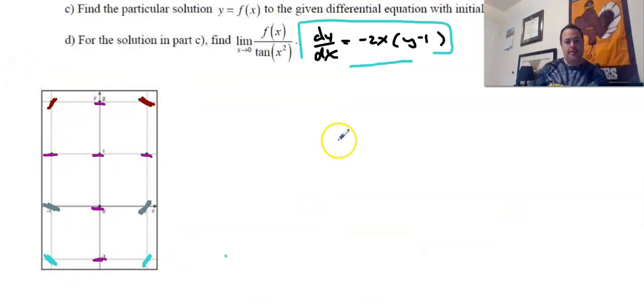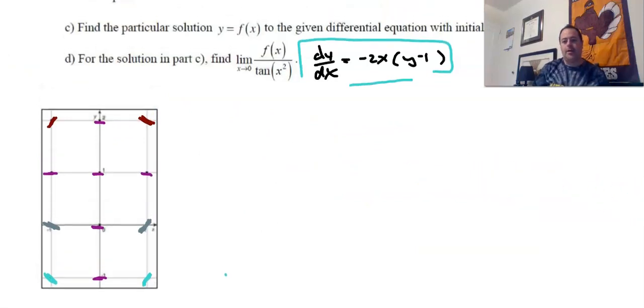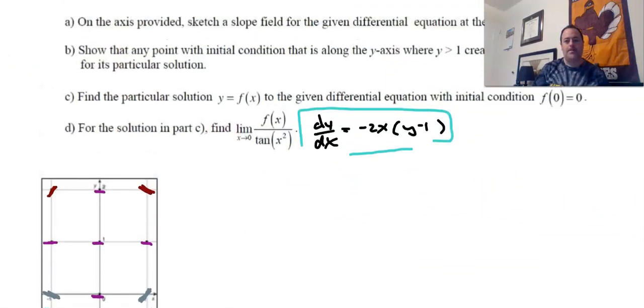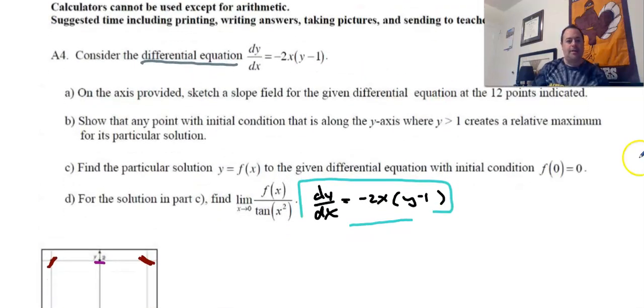Okay, guys, so I went ahead and erased everything for the slope fields. And so we're going to now gear ourselves over to part B. Again, I told you guys last week, there's always this little wonky, weird question, right? That was one where we had to get everything in terms of one trig function. So for part B, this says, show that any point with the initial condition that is along the y-axis, where y is greater than 1, creates a relative maximum for its particular solution.